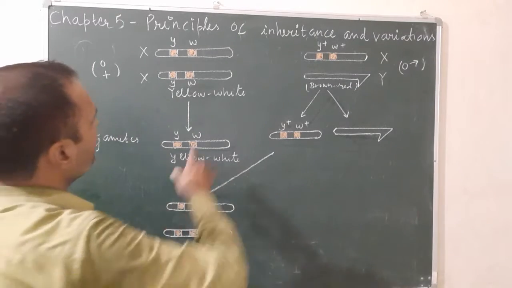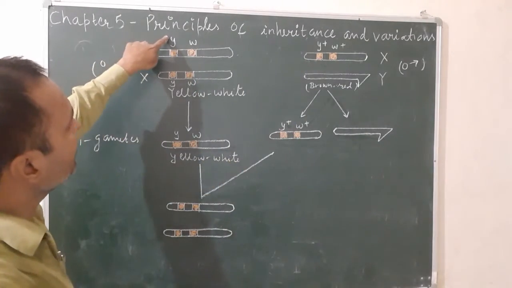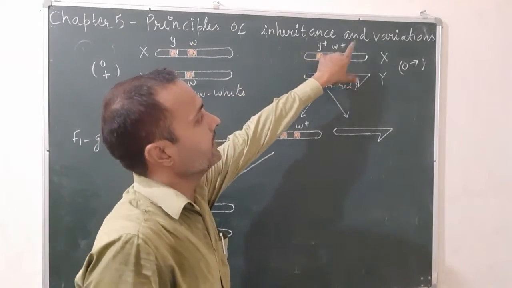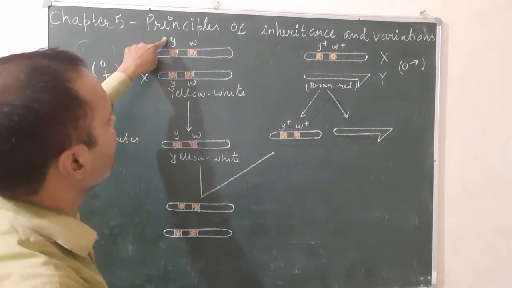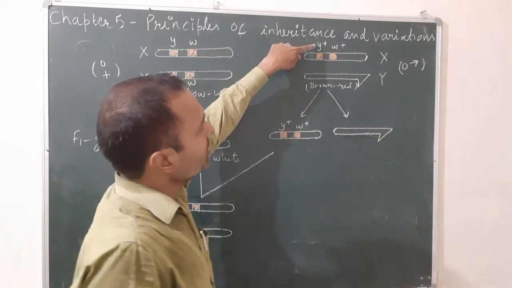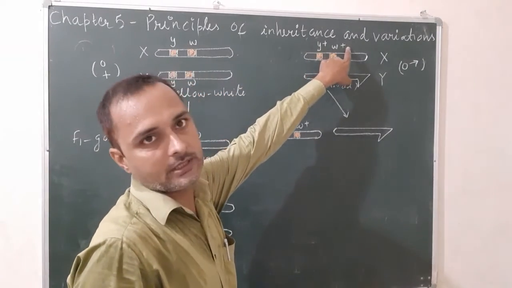Once again, first of all, this is the female, this is the male. The female has yellow body, white eye, and the male has brown body, red eye. Yellow body is represented by small y, white eye by small w. Brown body is represented by y plus, red eye by w plus.